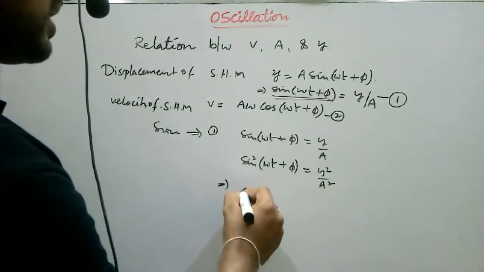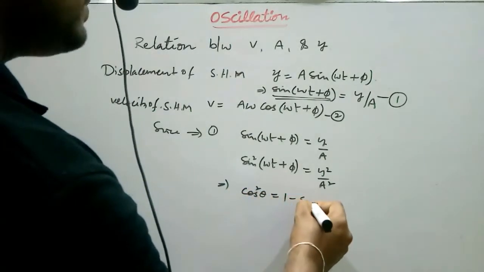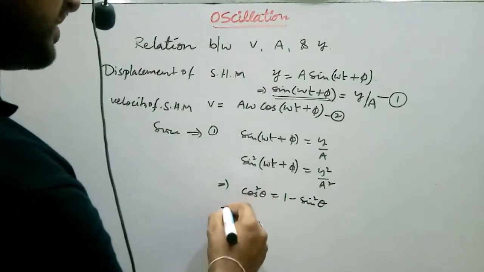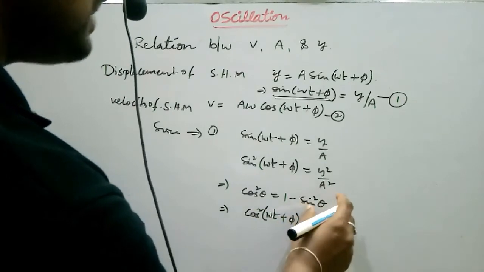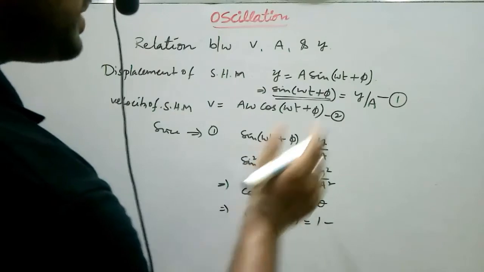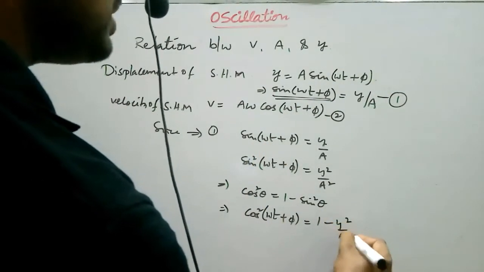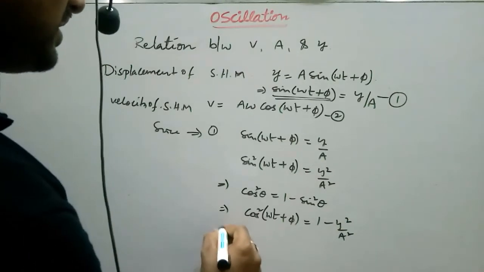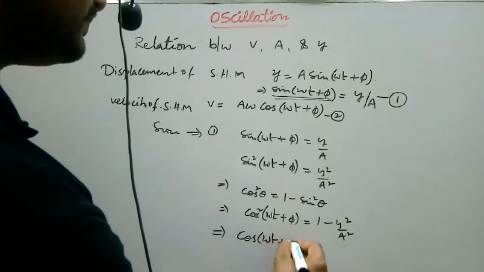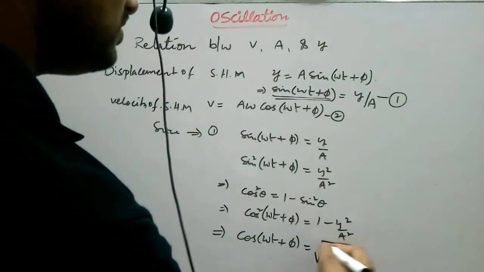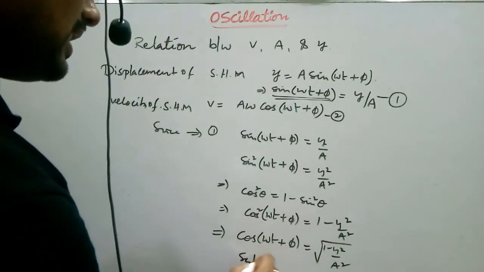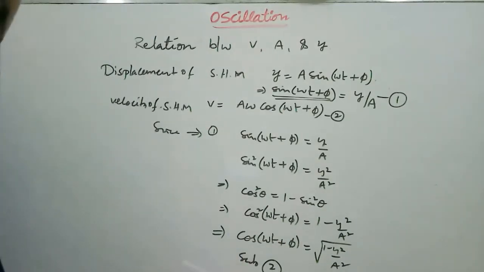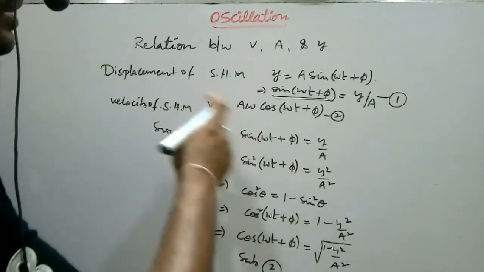So cos²θ equals 1 minus sin²θ. Therefore cos²(ωt + φ) equals 1 minus sin²(ωt + φ), which is 1 minus y²/a². Then cos(ωt + φ) equals the square root of 1 minus y²/a². This value is substituted in equation 2, giving the velocity in terms of displacement and amplitude.